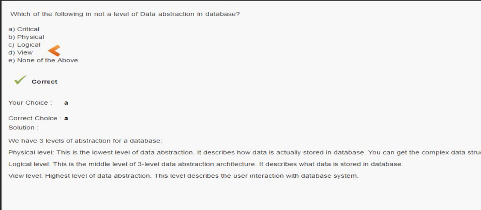It is always the highest level of interaction for a user.